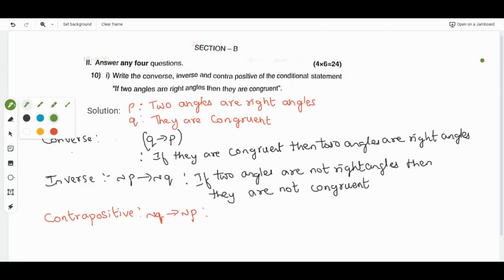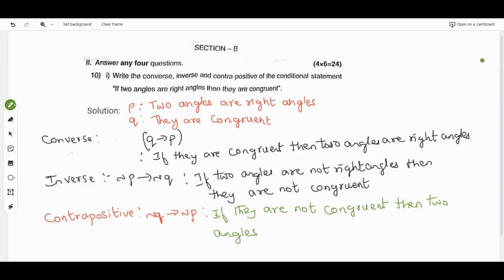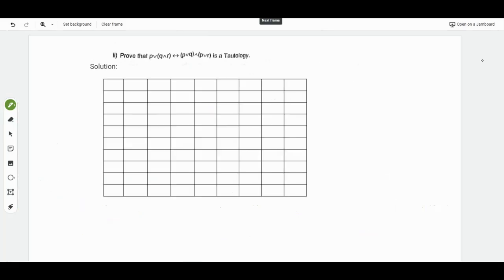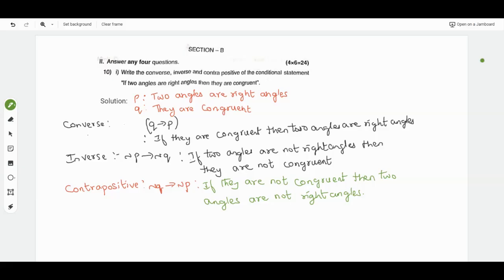So here, if they are not congruent, then two angles are not right angles. So converse means Q implies P. Inverse means negation P implies negation Q. Contrapositive means negation Q implies negation P.